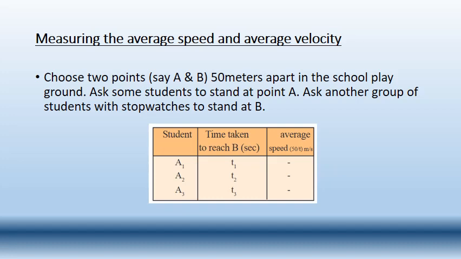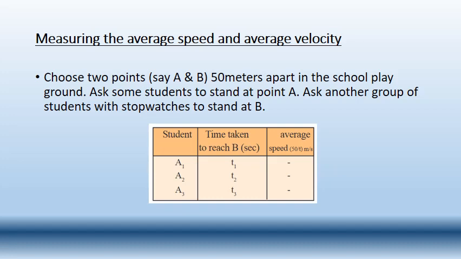Considering the first student and the last student: the first student is 50 divided by 5, which is 10, the average speed of that person, and the last student is 50 divided by 2, which is 25. So the speed of the A3 student is more when compared to the speed of the A1 student. So it differs based on the speed of the particular children and the path they have taken.